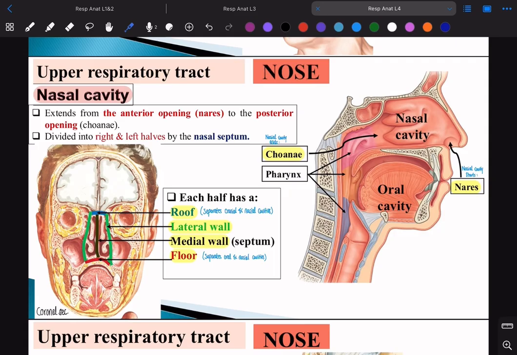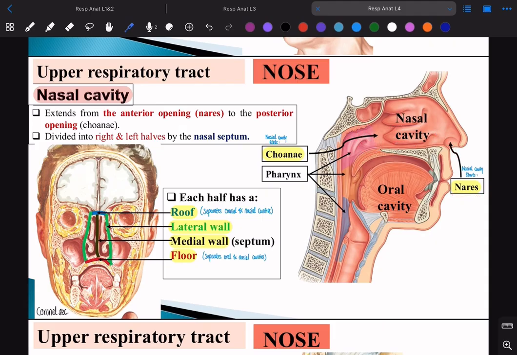So it starts with nares, okay? Here, the nares, or like the area where the nasal cavity starts, is known as nares, okay? So the nares starts here. The nasal cavity starts from the nares and then it goes all the way till this area known as quana. Okay? So quana is the end part of the nasal cavity, the posterior part of the nasal cavity.